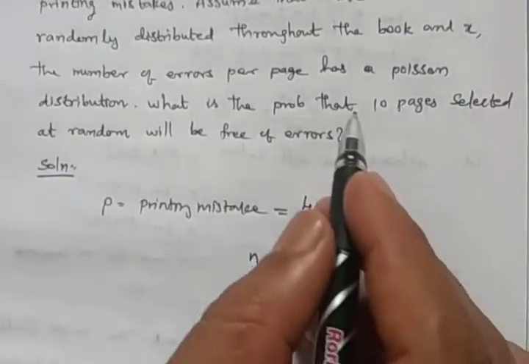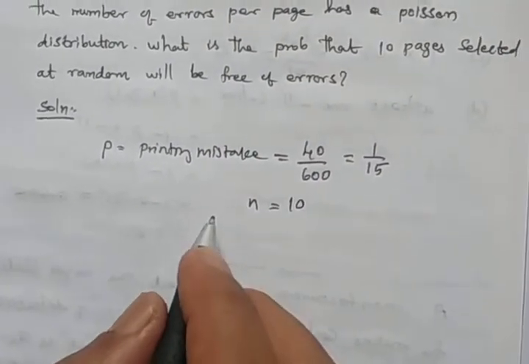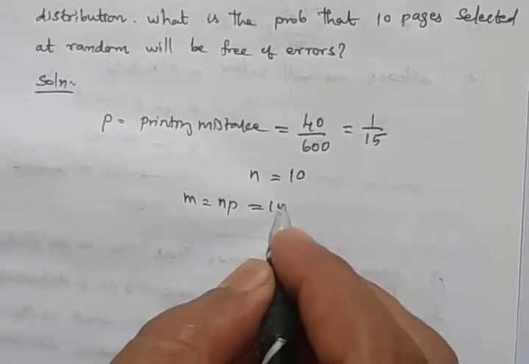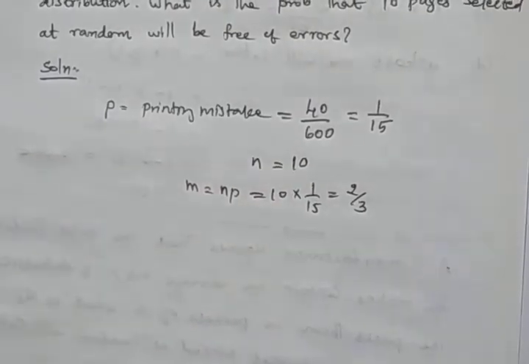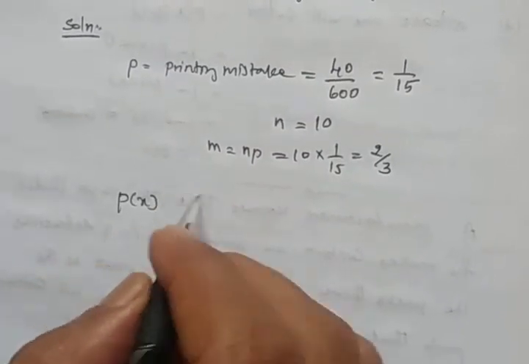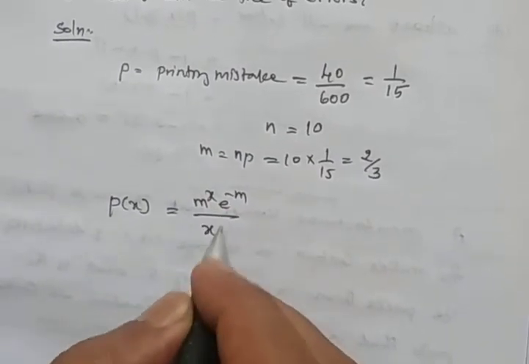N is 10 pages. What is the probability? 10 pages, N is 10. Then we can write mean equal to n into p. N is 10 into 1 by 15, which is 2 dividing by 3. Now we are discussing the Poisson distribution. So p of x is m power x into e power minus m by x factorial.